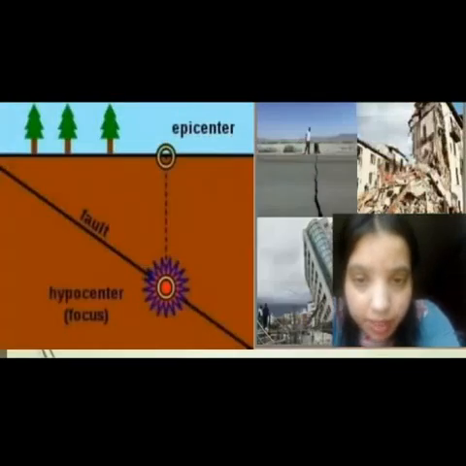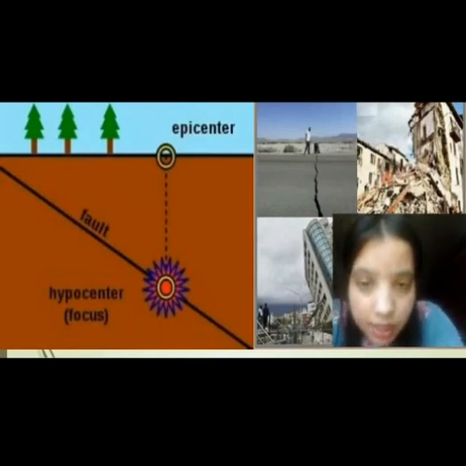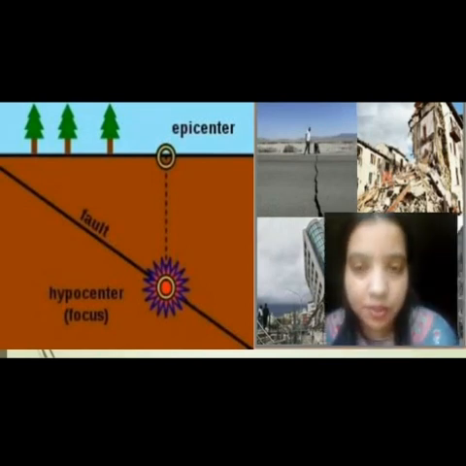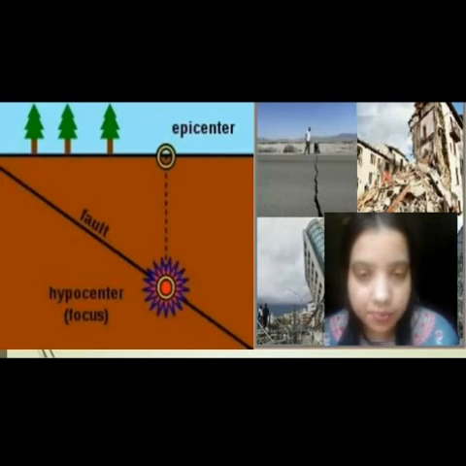Here you can better understand through this picture. Here the first vibration occurs, that is known as focus, and this vibration spreads or travels slowly. This is known as epicenter. The vibrations first start from the epicenter and slowly travel. Earthquakes and volcanoes are hazardous for human beings, leading to great human loss and property loss. These are the disaster effects that we have seen generally in our daily life.